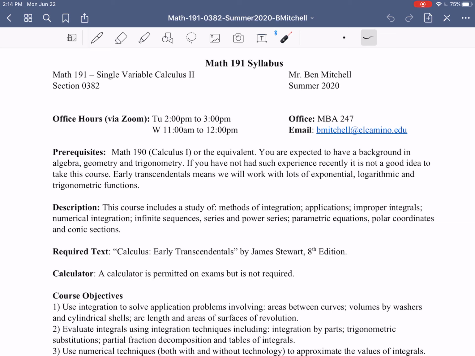Also on the top of the syllabus here, you can see the office number. That's irrelevant since we're going to be completely online, but we're just supposed to include it officially on the syllabus anyway. And then also very important is my email, bmitchell@elcamino.edu. Obviously, being fully online, it's a good idea to make sure that you're comfortable communicating through email. You guys will get a lot of emails from me, through your MyECC email. And if you ever need to reach out to me, that email address is the good one to use.